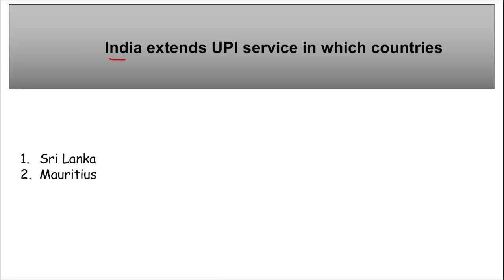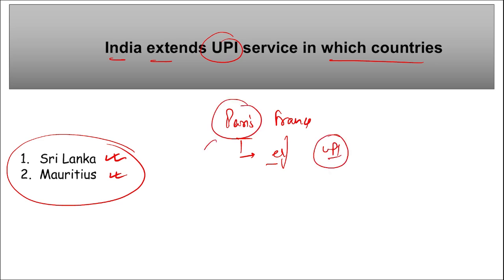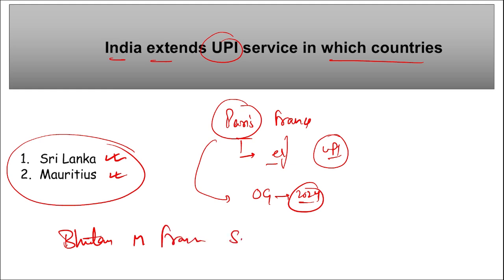Moving on. India has extended the UPI services in which countries recently? So in Sri Lanka and Mauritius, India has extended its UPI services. Even in Paris, France. In Paris at the Eiffel Tower, you will see that the UPI facility has been enabled, and in Paris we will be seeing the Olympic Games in 2024, that is in the current year. Right? Apart from these countries, remember Bhutan, Mauritius, France we have seen, Singapore, Sri Lanka and UAE have also seen the usage of UPI.